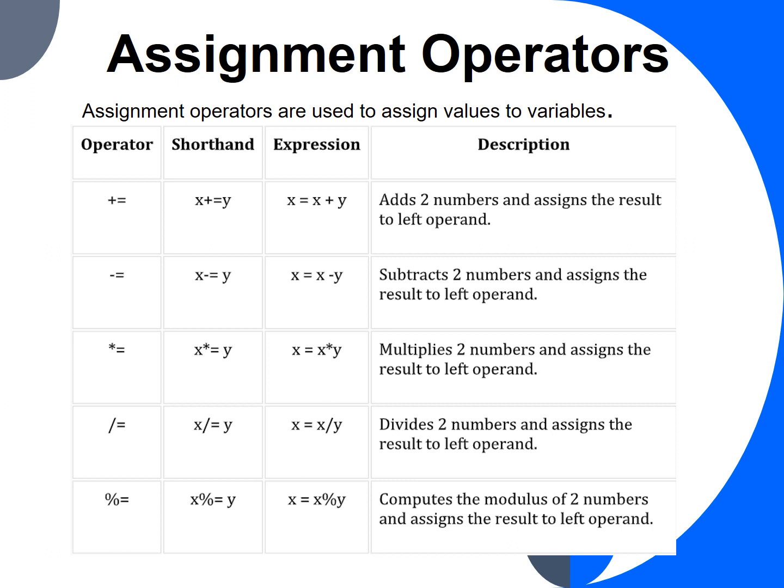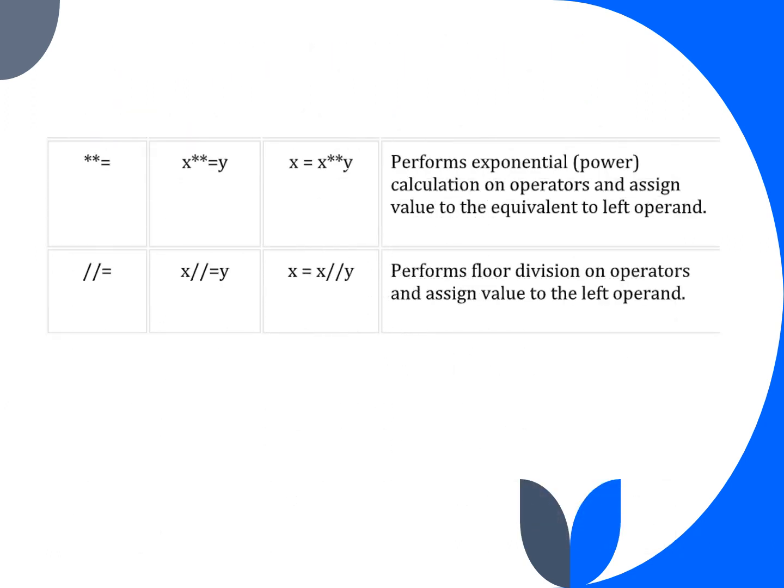Next is the modulus assignment operator. This operator will divide the left hand side by the right hand side operand and after that the remainder is assigned to the left hand side operand. Exponential assignment operator. This operator raises the left side operand to the power of the right side operand and assigns the result to the left side value. The last is floor division assignment. This operator will divide the left operand by the right operand and assign the quotient to the left side operand.